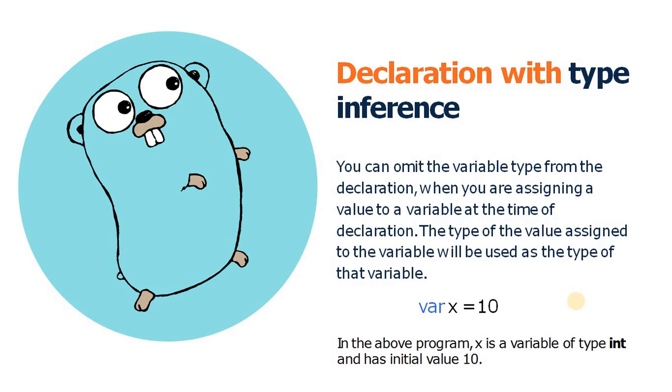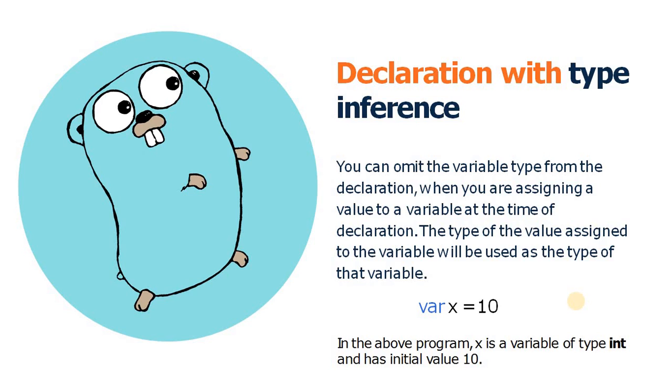In the last example we declared a variable x of integer type, but in this case we omit that type. The Go compiler automatically infers the type of the variable based on the assigned value, or the best fit type based on the assigned value.